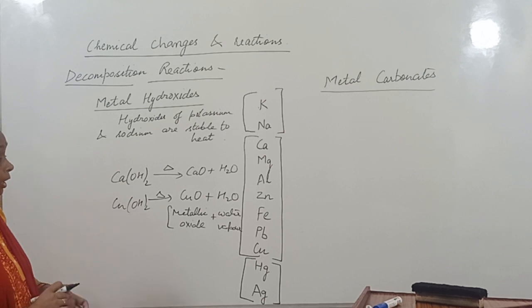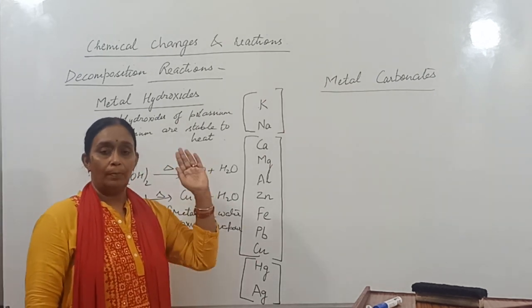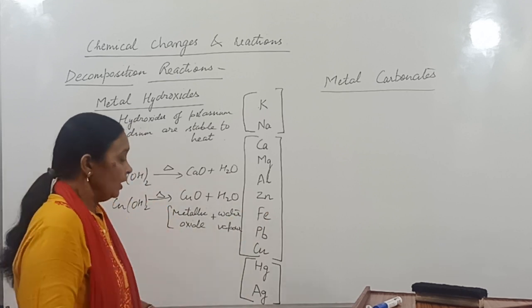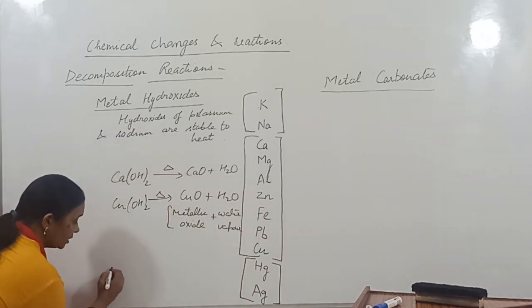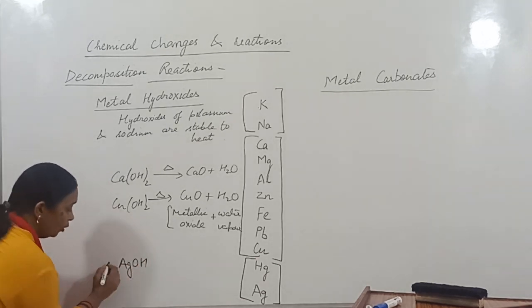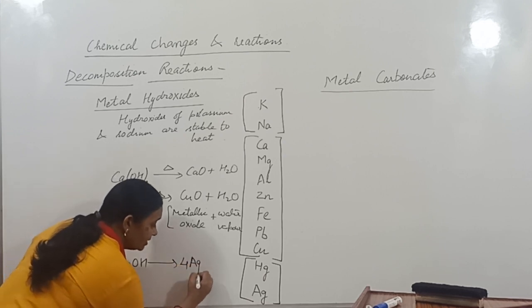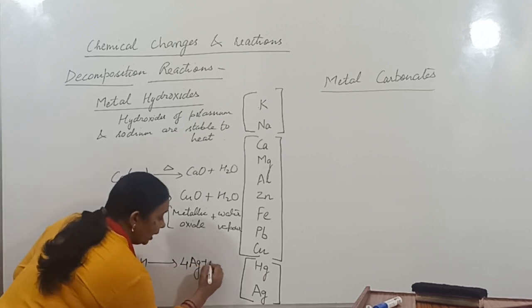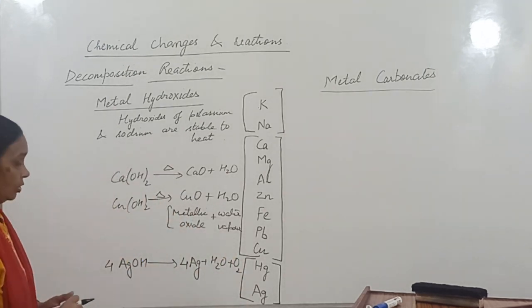Now as we move down to mercury, silver, gold and platinum, if we take the hydroxide of silver, 4 molecules of it will decompose to form metal silver, water vapor and oxygen.